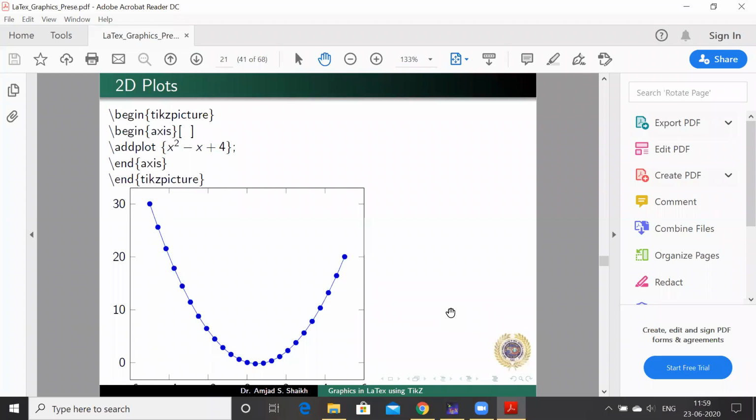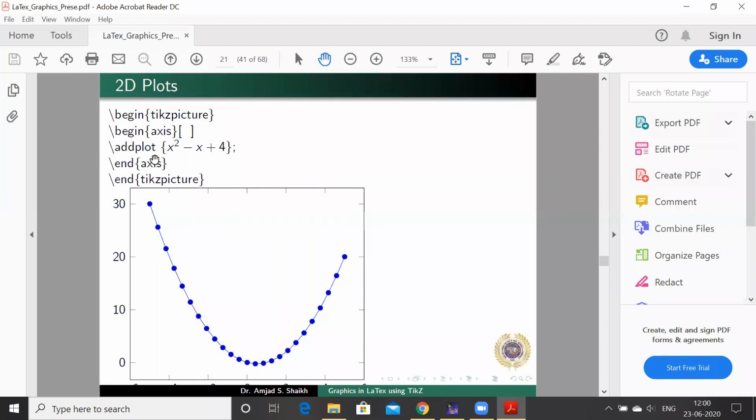Like other computational software, Mathematica, Maple, MATLAB, or whatever computation software you know, where one can compute many mathematical equations and draw graphs and plots. Adding to that, LaTeX can also do this plotting with some interesting commands. You see that for the 2D plot, I have used this again inside \begin{tikzpicture}, \end{tikzpicture}. We can use this \begin{axis}, \end{axis}. Square brackets are also there. We can customize our axis labels inside that, which we'll see in a later slide.